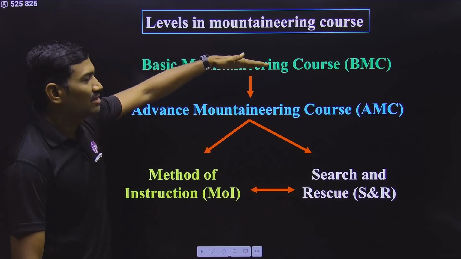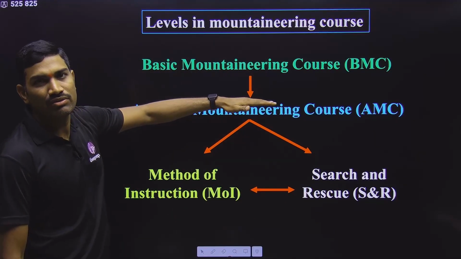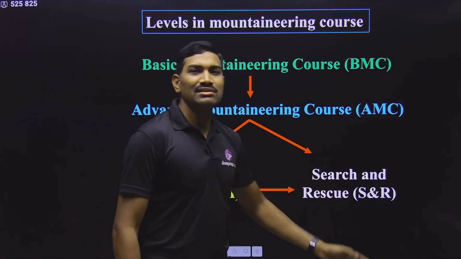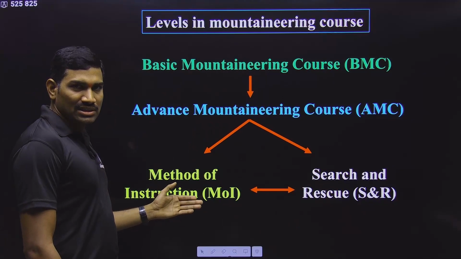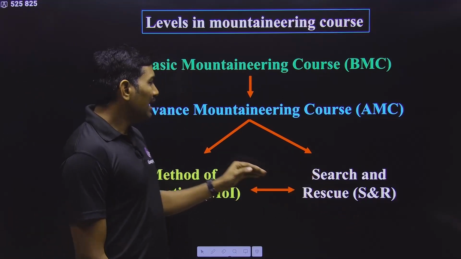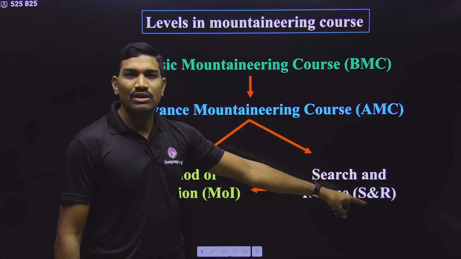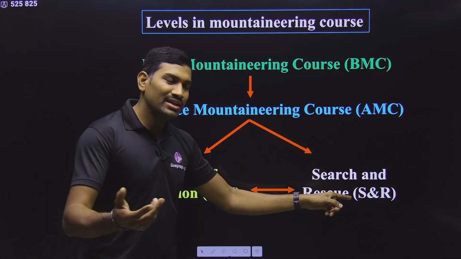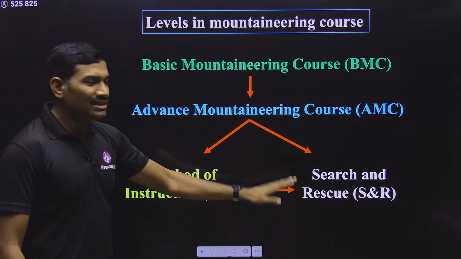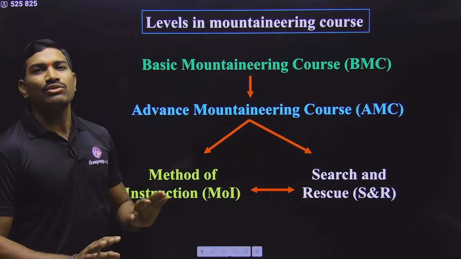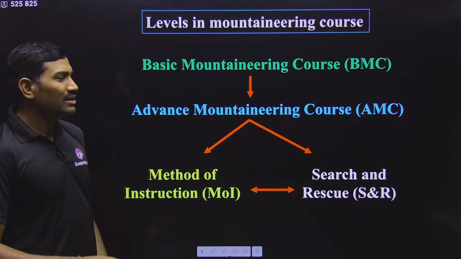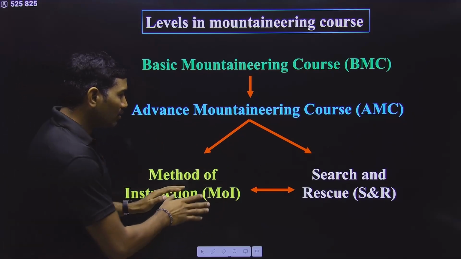So what is the sequence here? First you need to do BMC and then go for AMC. After the AMC, you can go for either method of instruction or search and rescue. Suppose you go for method of instruction; after completing it, if you are interested, you can go for search and rescue also. Or else, after the advanced mountaineering course, you can go for search and rescue directly, and if you are interested, you can go for method of instruction also. So these are the various levels present in this mountaineering course. Those who don't know anything regarding this, this information will be useful, because before going to this particular course, I didn't know about this either.